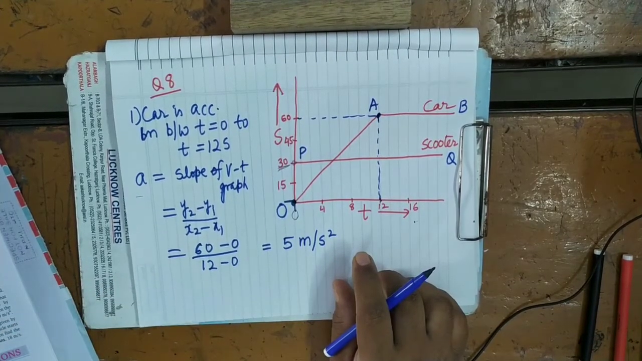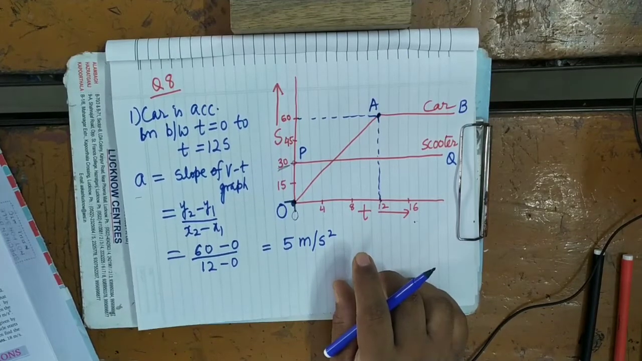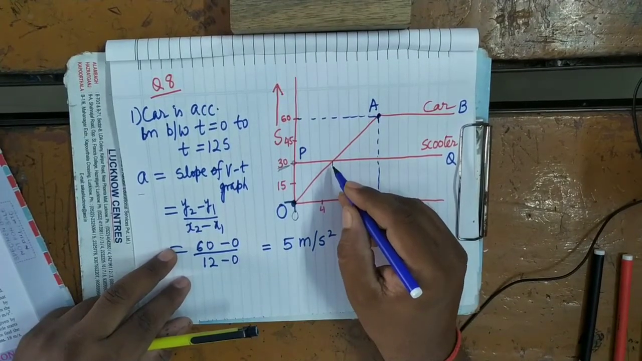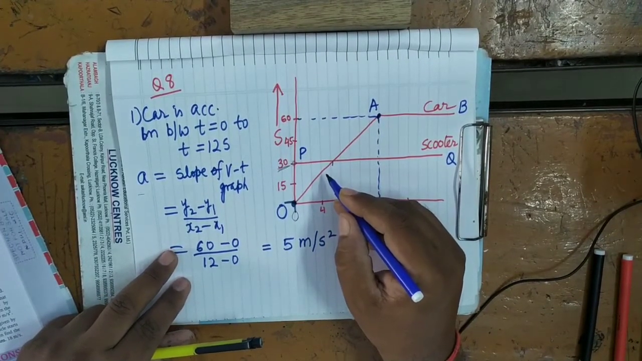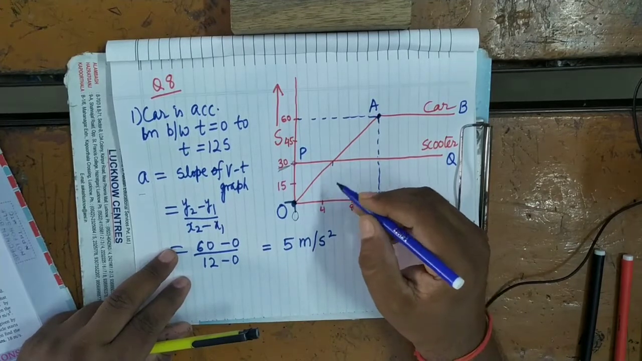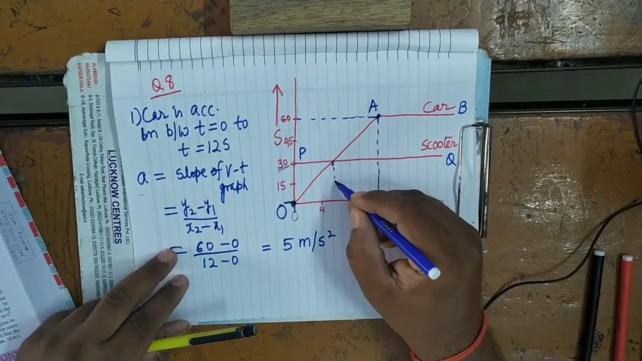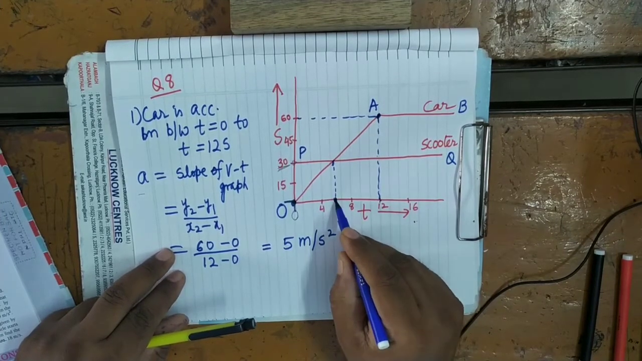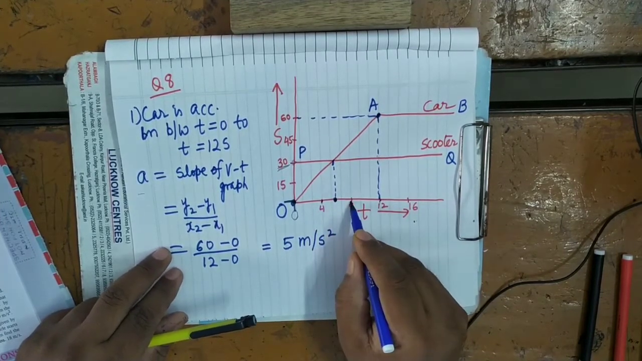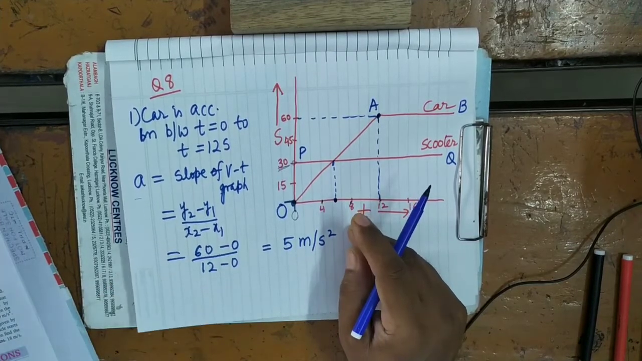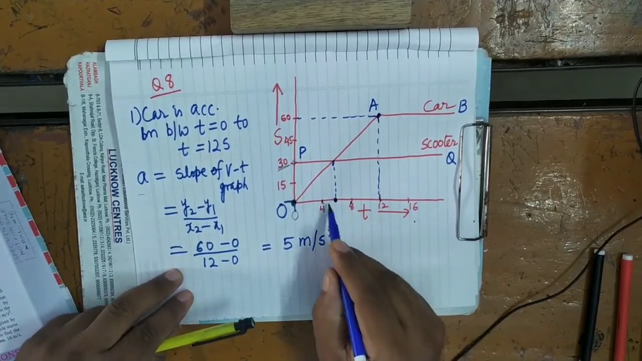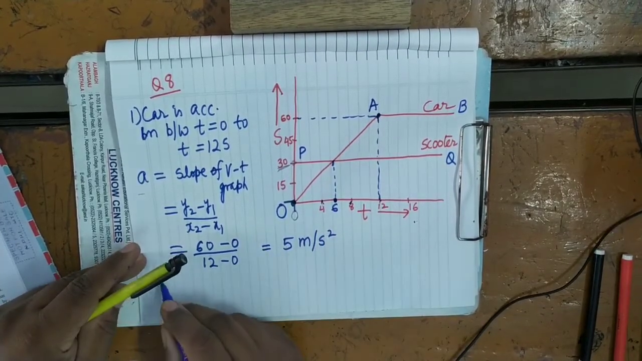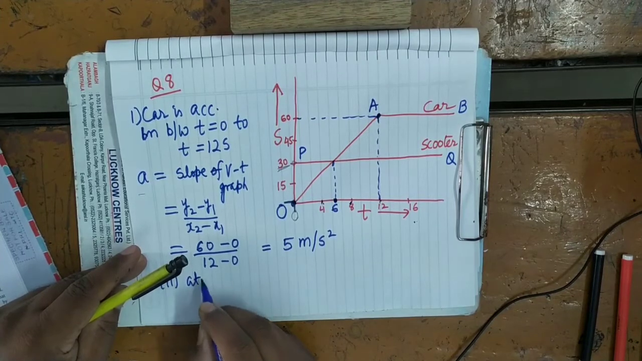Then you have to find, second, the time at which the speed of the car becomes equal to the speed of the scooter. What is the time at which both are having the same speed? You can see here, they are having the same speed at this time. It's clear? Here at this time, this is exactly in between 4 and 8. In your graph, in the actual graph, it is exactly in between 4 and 8. So what will this be? This will be 6.